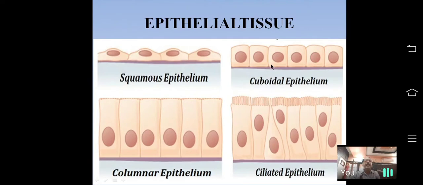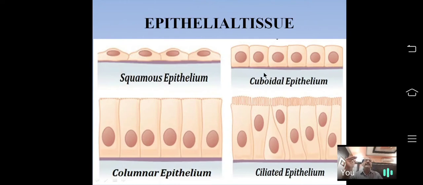Next, cuboidal epithelial tissue. As their name indicates, cuboidal, the cells are cubical in shape. The cell's length and width is almost the same, looks like a cube, hence the name cuboidal epithelium. All cells rest on basement membrane. Cells are arranged side by side compactly without leaving an intercellular space.